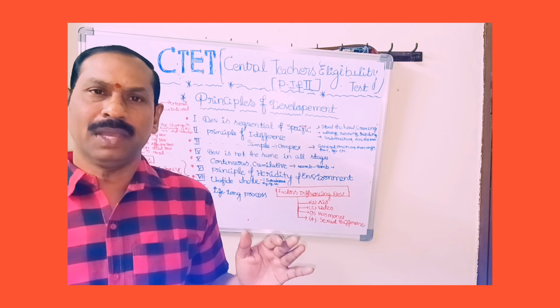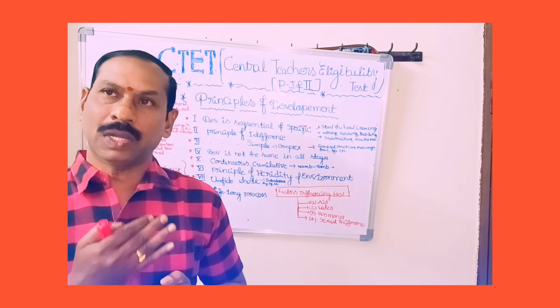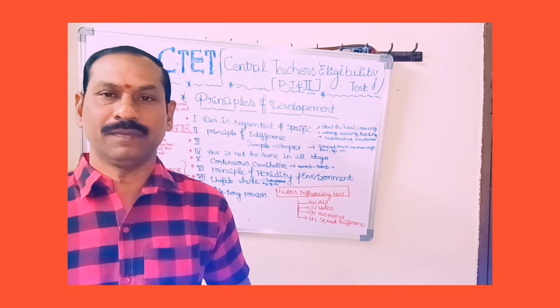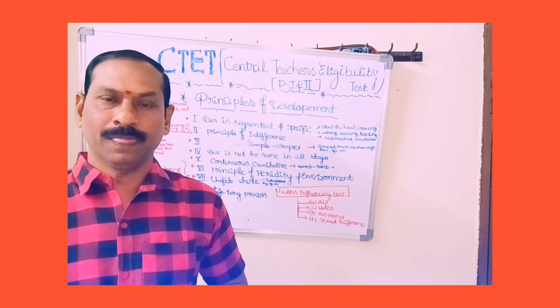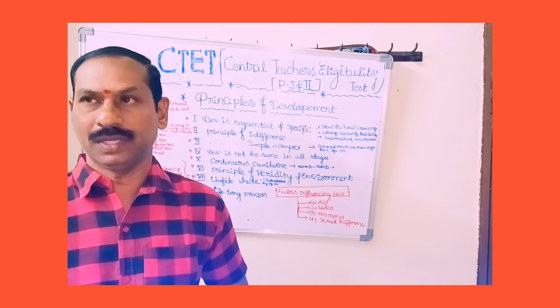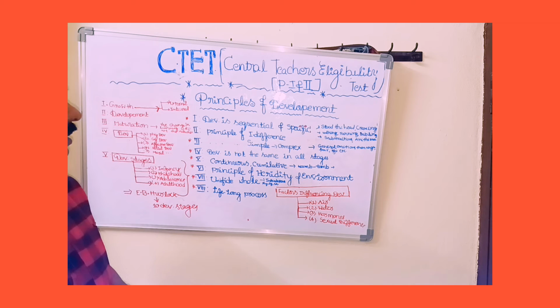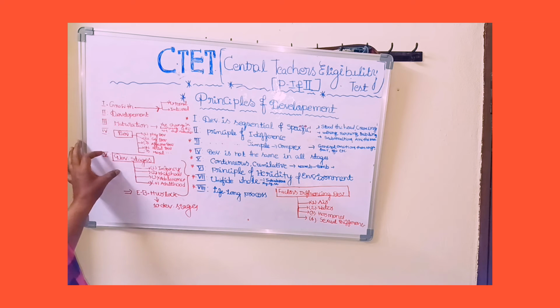These are very, very important factors. If we go through the theoretical concepts thoroughly, afterwards we will be able to answer the objective type and applied type of questions.